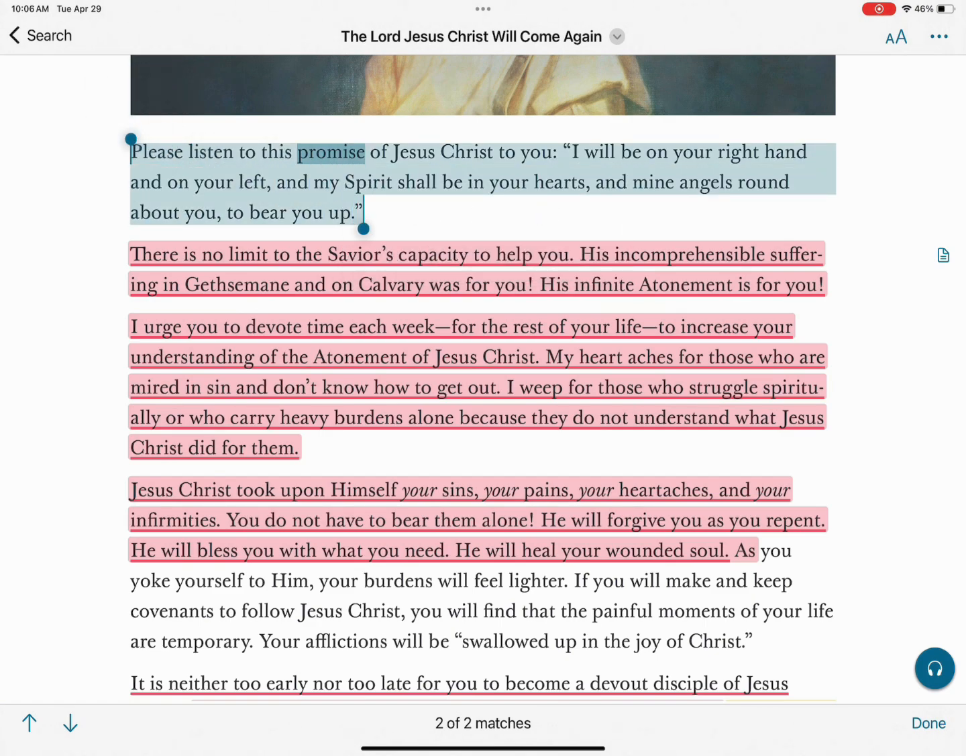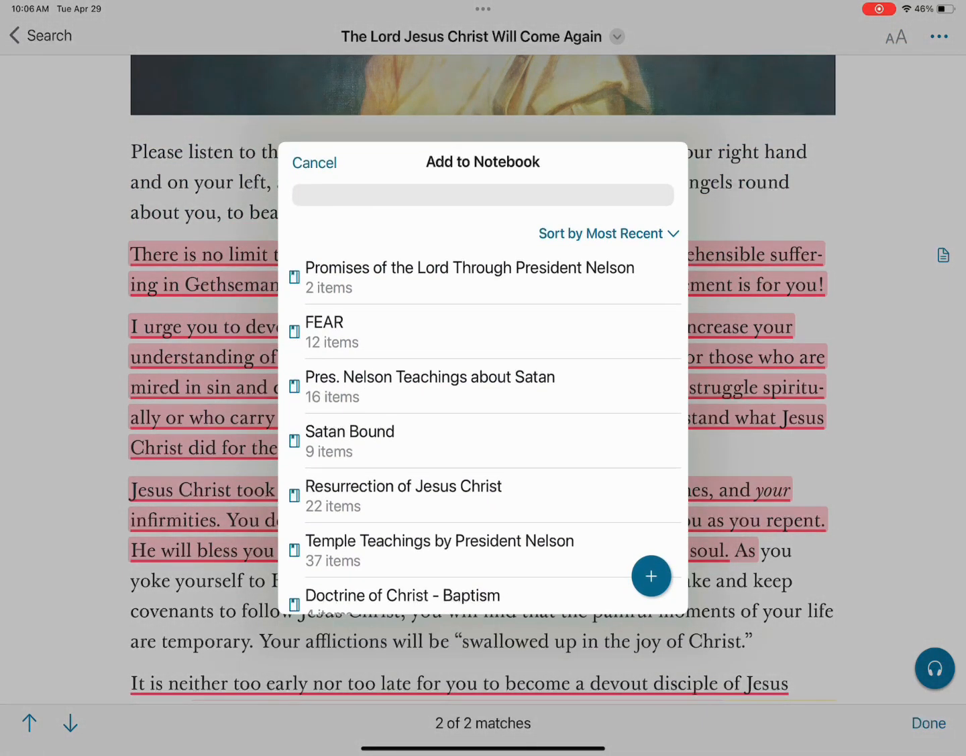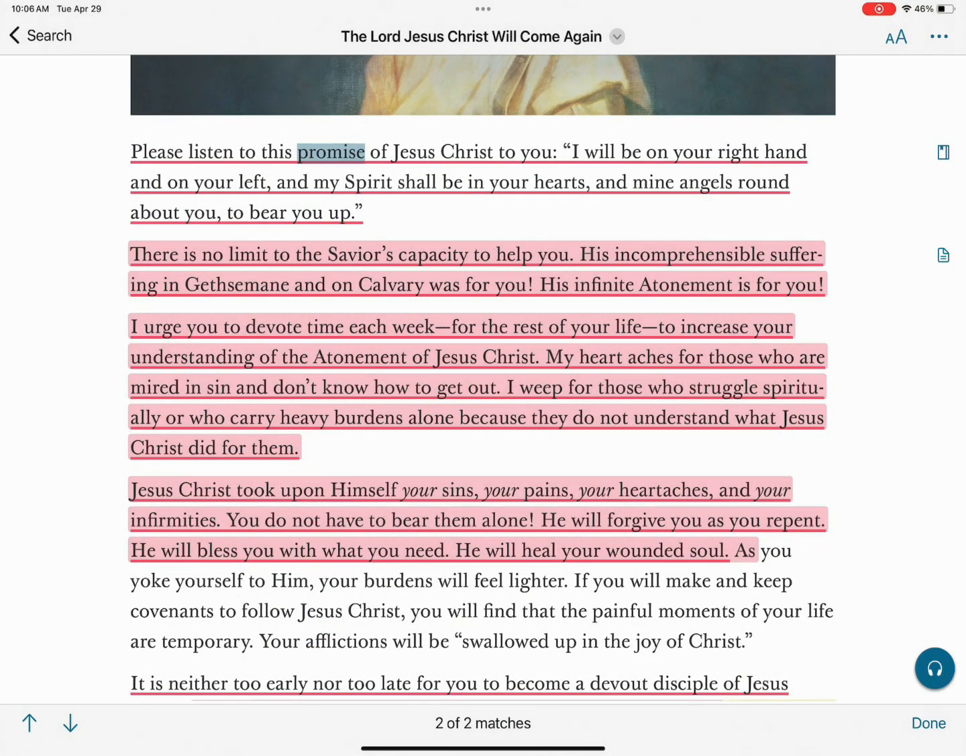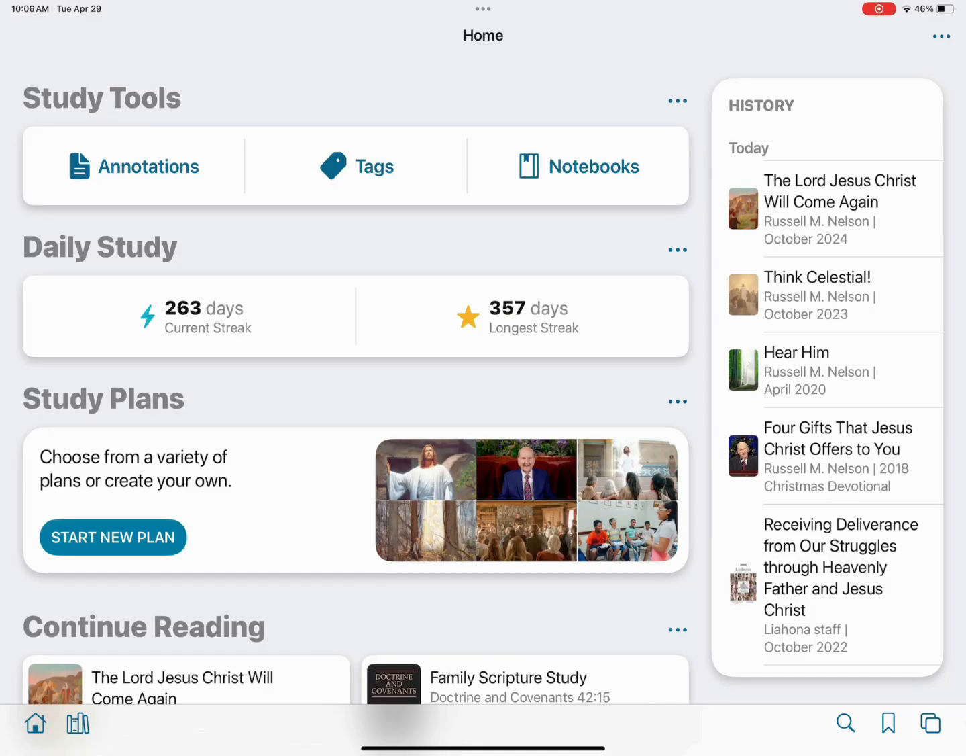We're going to highlight that and again click on the icon up for the notebook. Click on the promises notebook and there you go. We've added both those quotes in there.